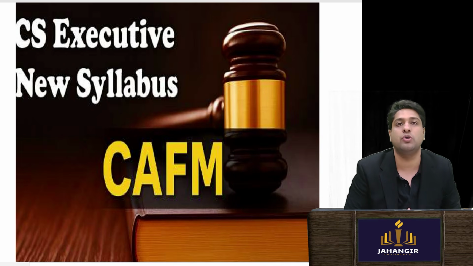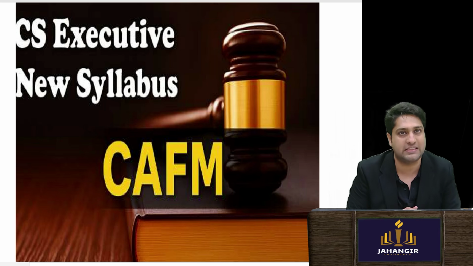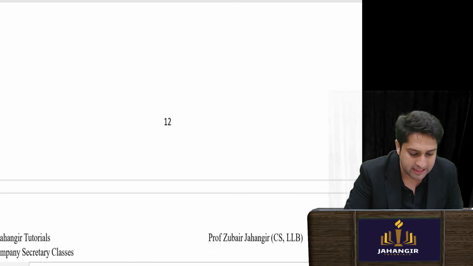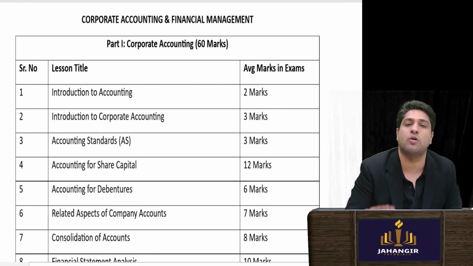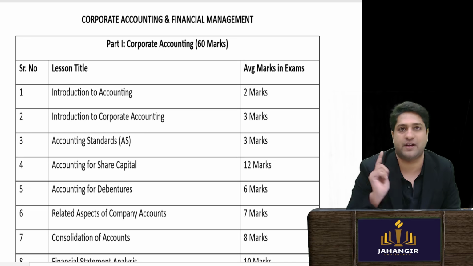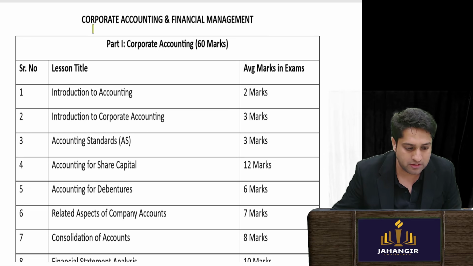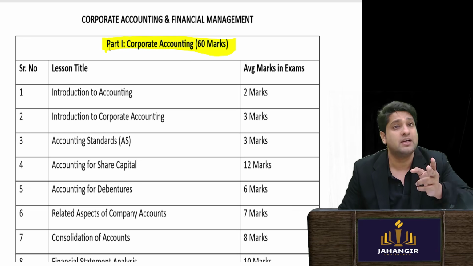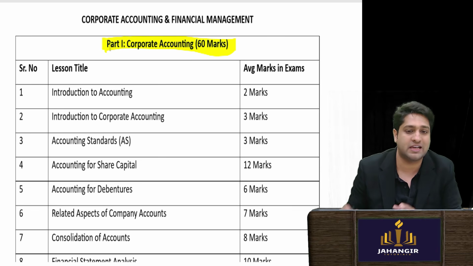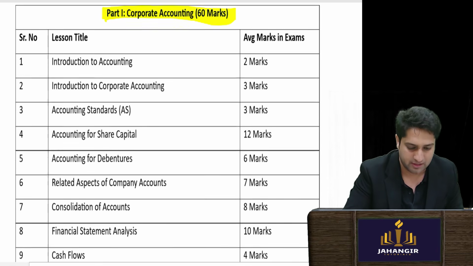Now when I come to your practical subject CAFM, it's again divided 60 marks corporate accounting and 40 marks is financial management. Now here I can say that there will be a disproportionateness seen here where some of the chapters are heavily asked. Let's see.